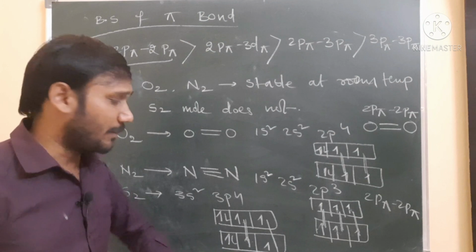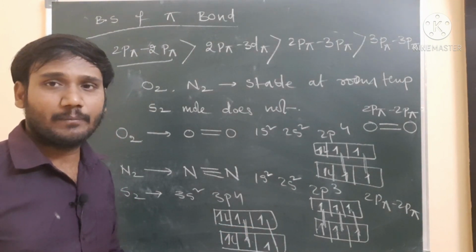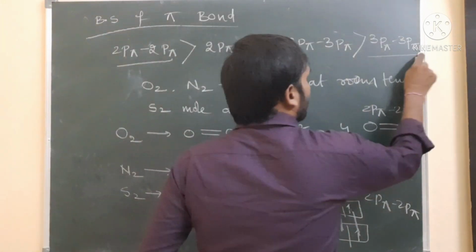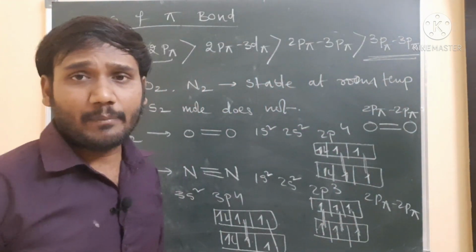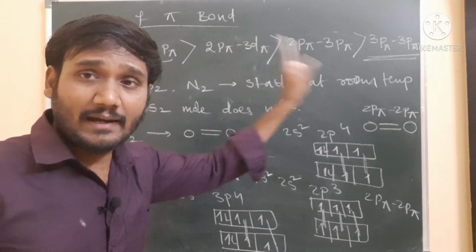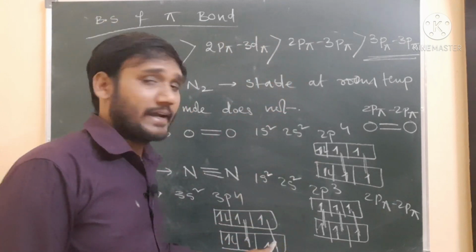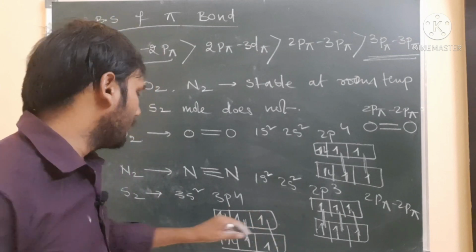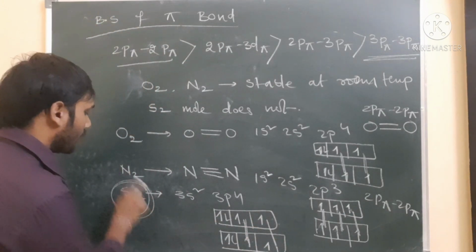But this pi bond forms between the 3p orbital and 3p orbital, and 3p orbital overlapping is very less. With 3p pi and 3p pi overlapping, the bond strength is very weak. Very weak bond strength means the molecule is not stable. That's why S2 is not stable at room temperature.